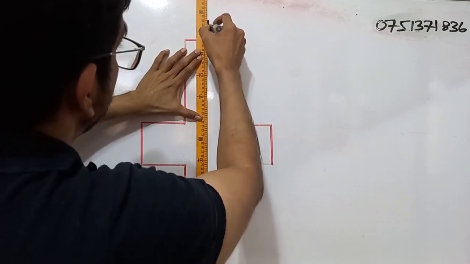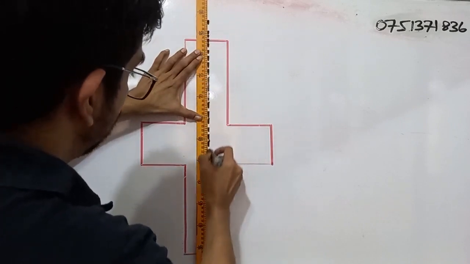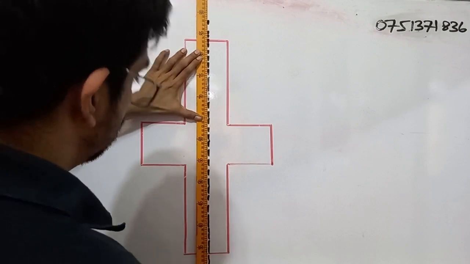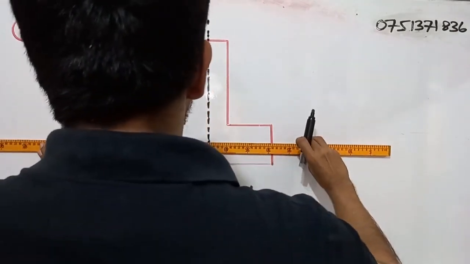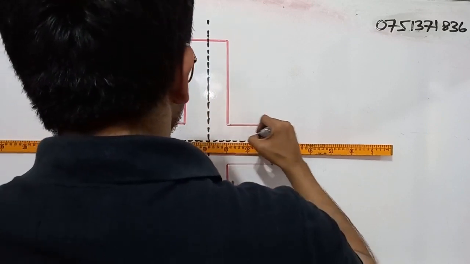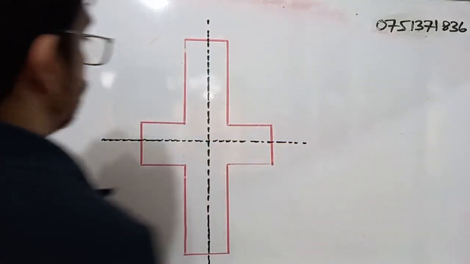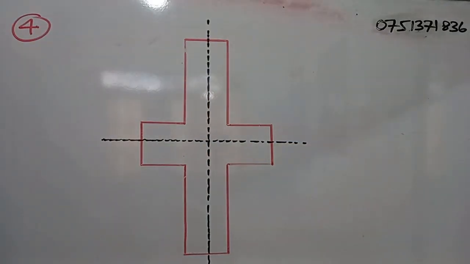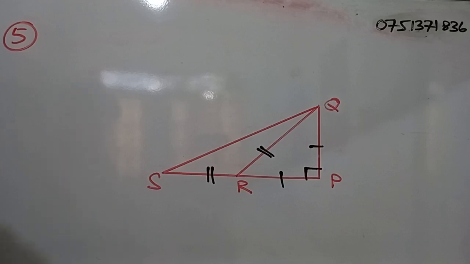One goes right in the middle like this, and the other one in this manner goes right in the middle. So we have only two axes of symmetry.